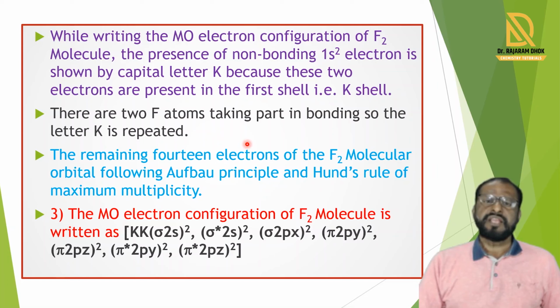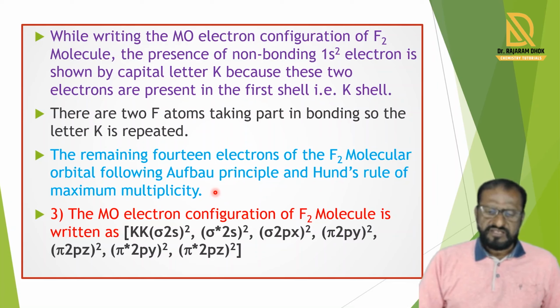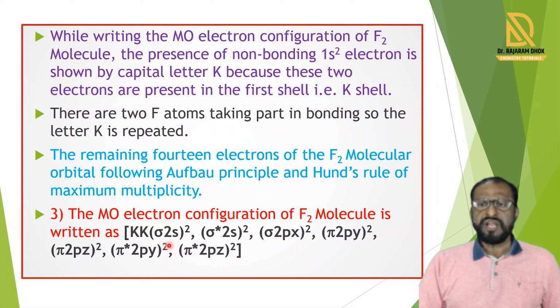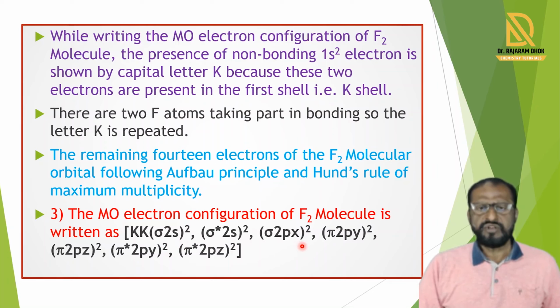The remaining 14 electrons of the fluorine molecule are filled by the above principles, and the electronic configuration of the F2 molecule is written as KK sigma 2s2 sigma star 2s2 sigma 2px2 pi 2py2 pi 2pz2 pi star 2py2 pi star 2pz2.